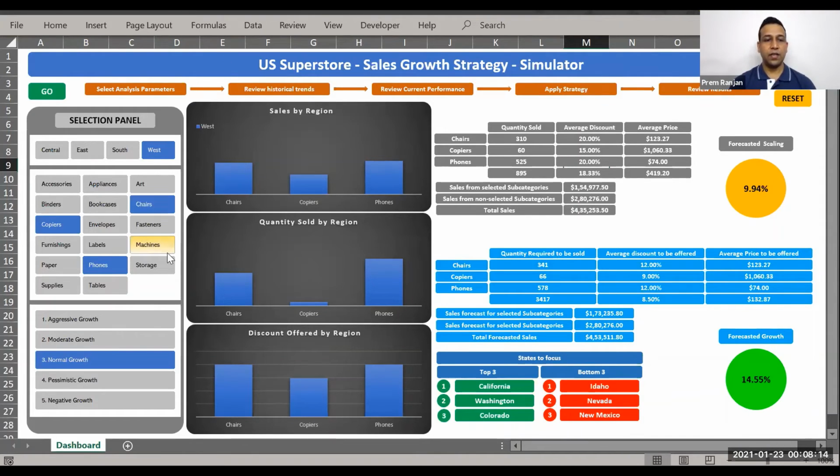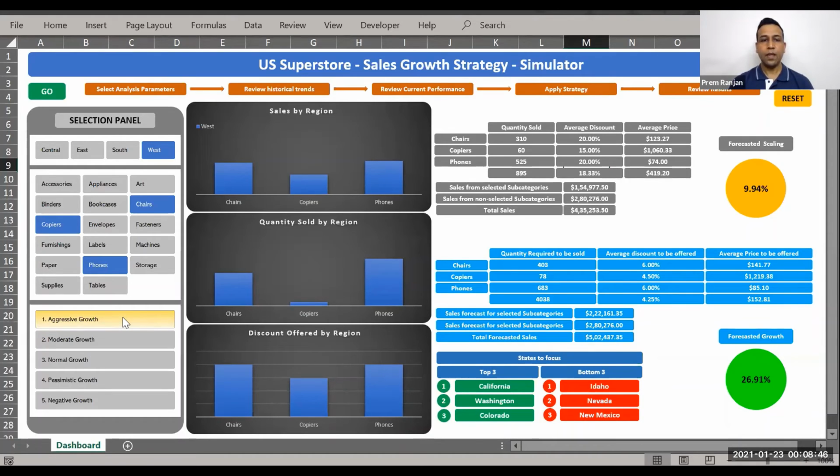So let's go and see if the moderate growth gives any better. Yes, it does. It goes up to 20%, but that is also under our target. Let's move to aggressive growth. And wow, now we are at 26.91%, which is slightly above the growth that we were expecting. And adding some buffer for any unforeseen circumstances and scenarios, this number looks great in terms of our desired growth target.